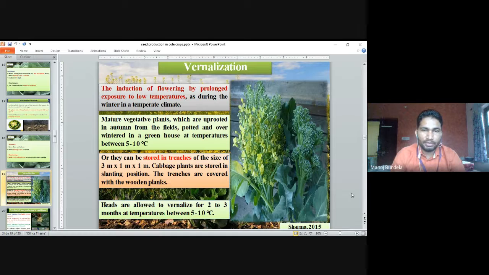The cabbage plants are stored in slanting position. The trunks are covered with a woollen blanket. After storing, we have to cover them with the woollen blanket. Heads are allowed to vernalize for 2 to 3 months at a temperature of 5 to 10 degrees centigrade. So vernalization will start in 2 to 3 months at 5 to 10 degrees centigrade.